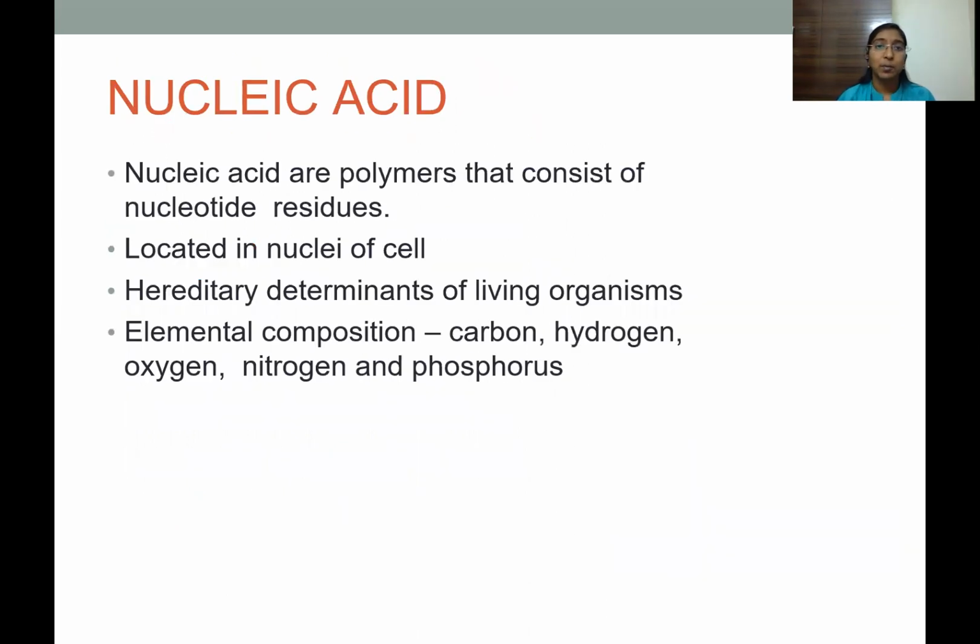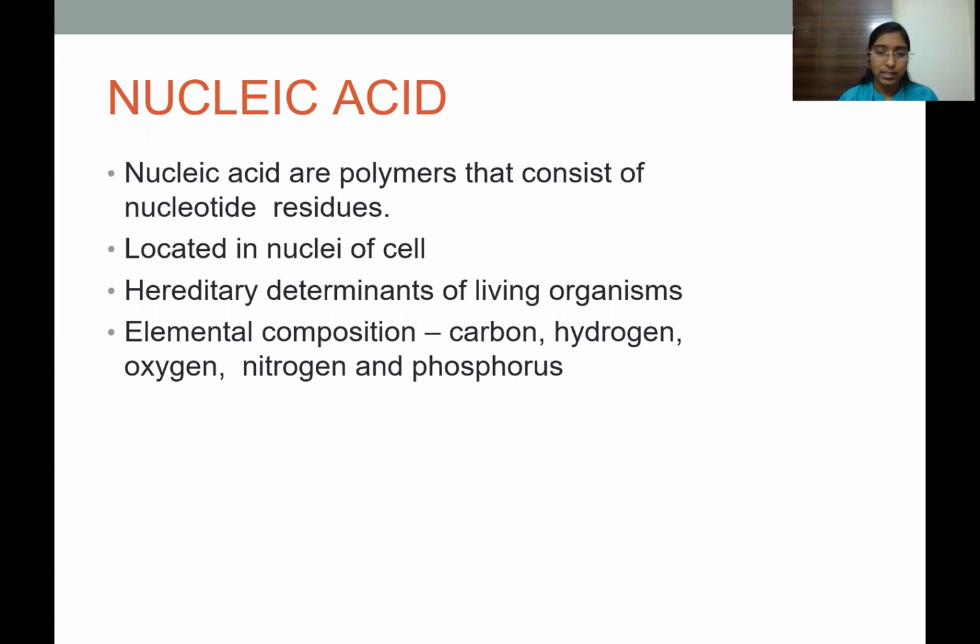Nucleic acids are polymers that consist of nucleotide residues, meaning that they are made up of multiple nucleotide units, and hence they can also be called polynucleotides. So, multiple nucleotide units form a nucleic acid chain. Nucleic acids are located in the nuclei of the cells. They are hereditary determinants of all living organisms.